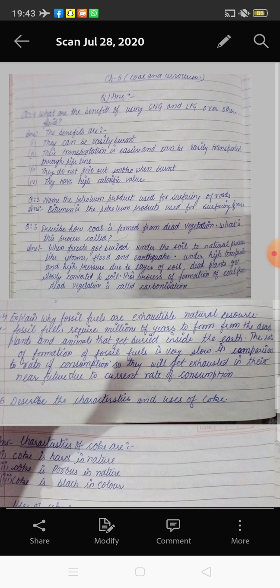Now the fourth point is they have high calorific value. What do you mean by high calorific value? The more the calorific value, the more heat is produced, so heat production in the case of CNG and LPG is very high. If the calorific value is good, then the fuel is also of good quality. So calorific value plays a very important role for all fuels. So this is your first question: what are the benefits of using CNG and LPG over other fuels?